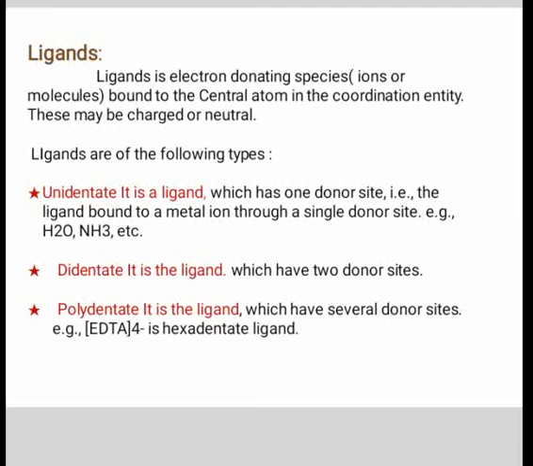For example, ammonia, water molecule, cyanide ion, etc. Second, didentate or bidentate ligands. The ligand which contains two donor atoms and is linked to the central atom or ion by two sides is called a bidentate ligand. For example, oxalate ion, ethylenediamine, etc.